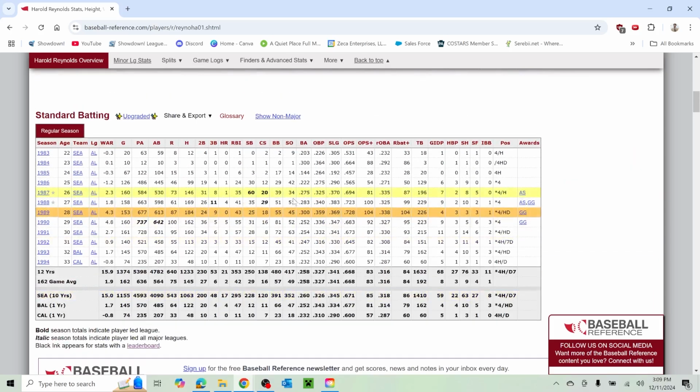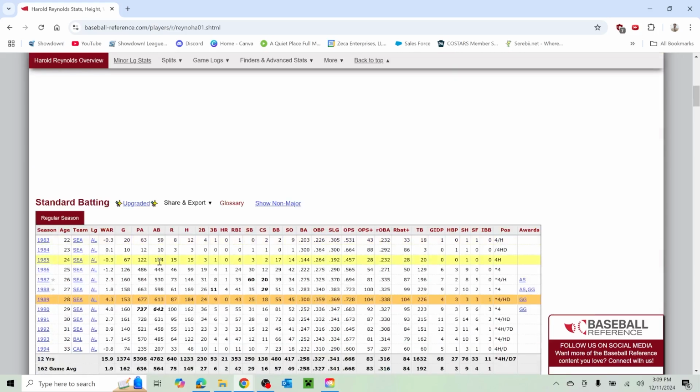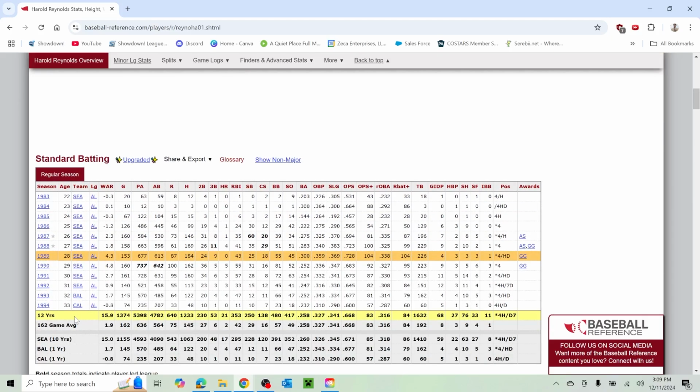Played good defense, like we saw, 3 Gold Gloves. But yeah, I mean, that's a good career. Almost 16 WAR over the course of 12 years. Okay. Moved around a little bit. California Angels, just a handful of games, about half a season in 94.